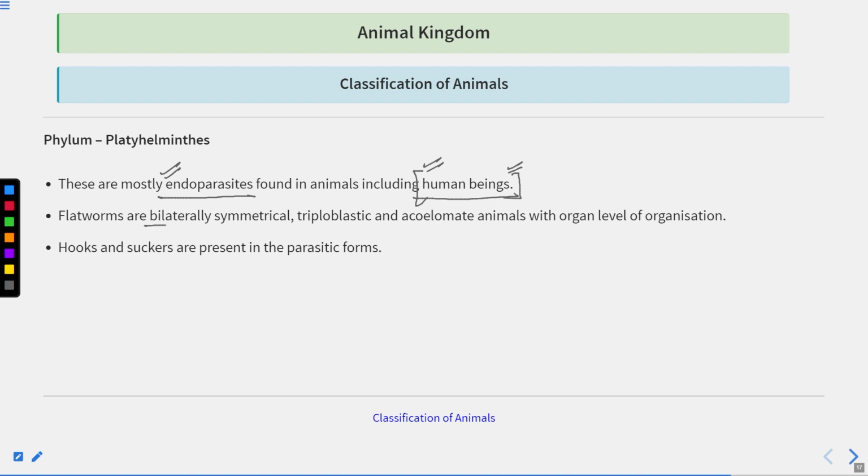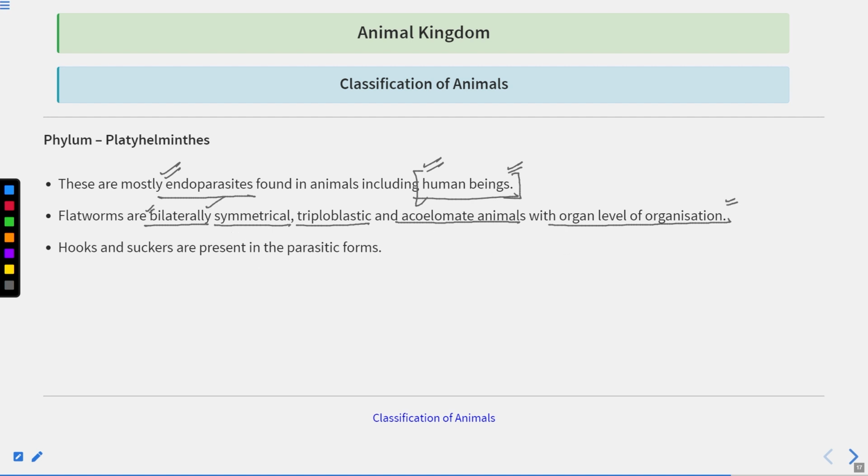Flatworms are bilaterally symmetrical, triploblastic, and acoelomate animals with an organ level of organization. They are bilaterally symmetrical, so you can divide the body into two equal halves.